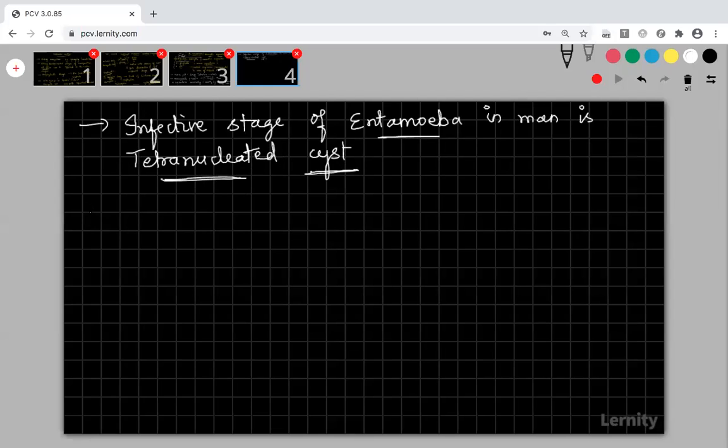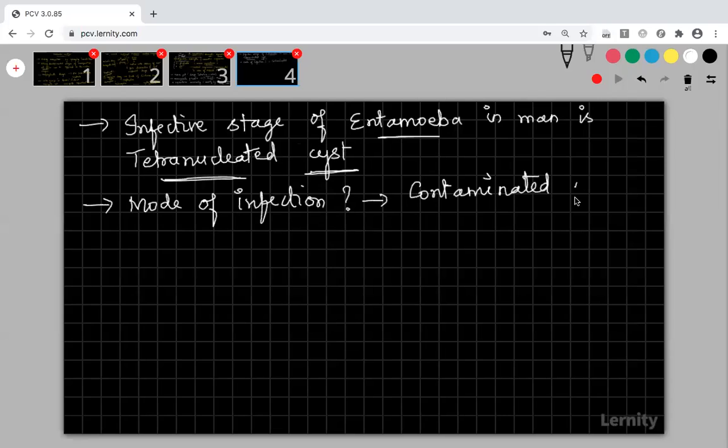And what is the mode of infection? How will it enter? I told you it is not going to use any vector. If a vector is there, like a mosquito or any other organism, and that vector bites you, then the causative organism will enter the body. Here there is no vector for Entamoeba. Then what is the mode of infection? It will enter the body through contaminated food and contaminated water.